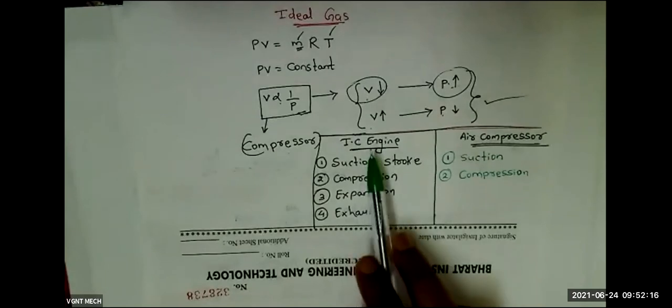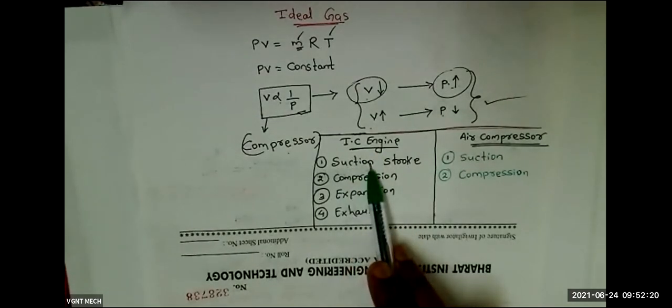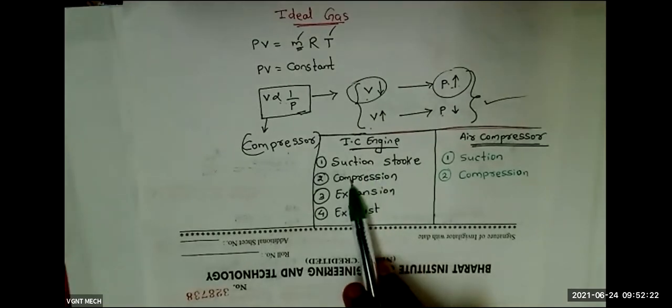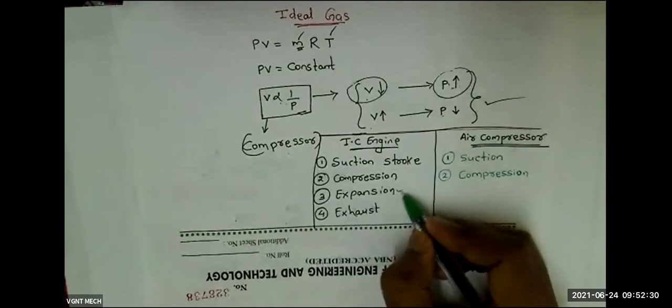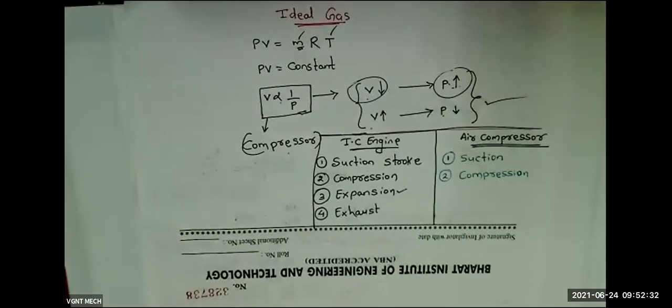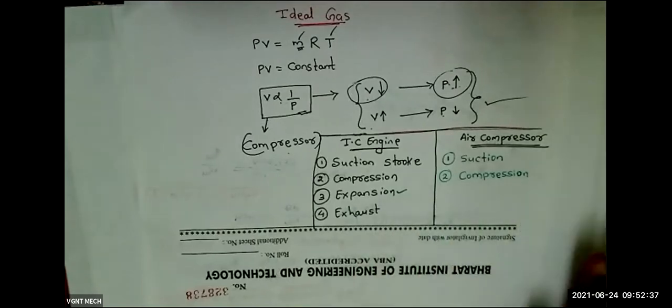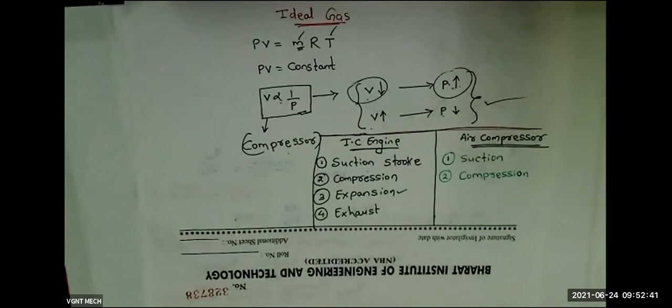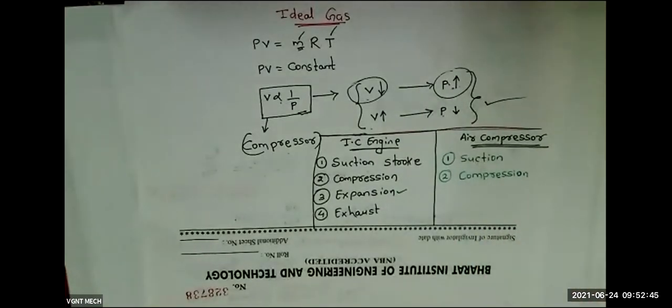In an IC engine, during the suction stroke, we supply an air and fuel mixture. So after the compression, we do the combustion. We burn the air fuel mixture, and it will blast. For that reason, we get an expansion stroke in an IC engine. But here in the compressor, we are not supplying any fuel, no petrol, no diesel. We are only supplying air during the suction process.